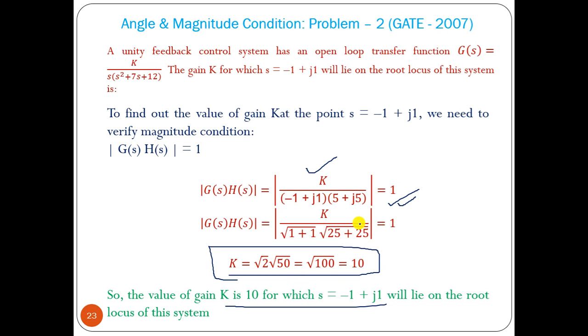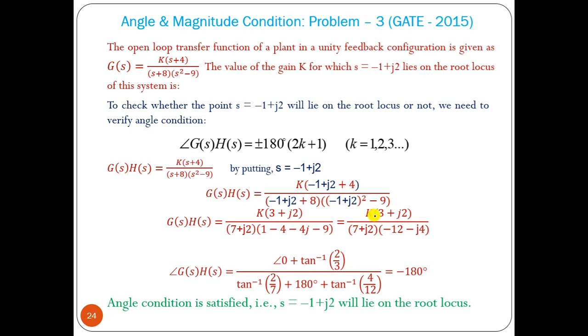This is the problem. Now let us solve another problem. The open loop transfer function of a plant of a unity feedback configuration is given. Find the gain for which s equal to minus 1 plus j2 lies on the root locus of the system. We have to find the value of k. Let us first check whether this point lies on the root locus or not.